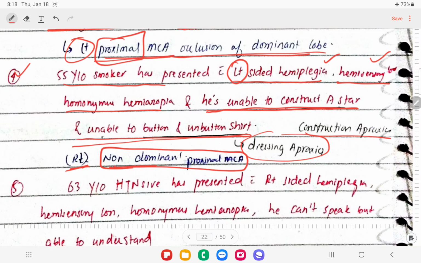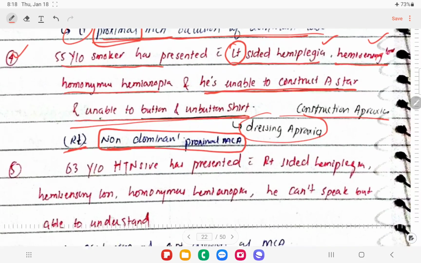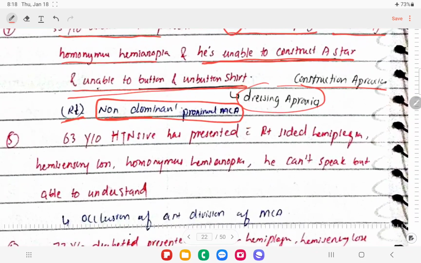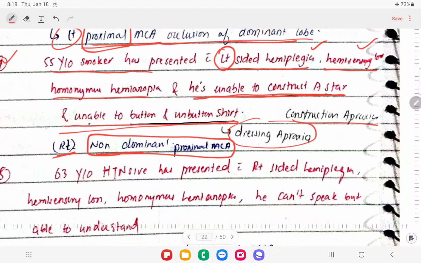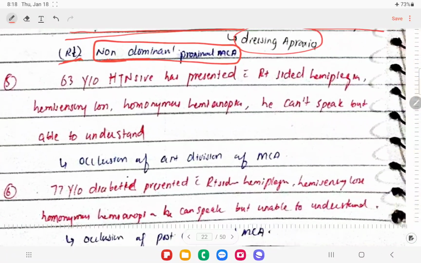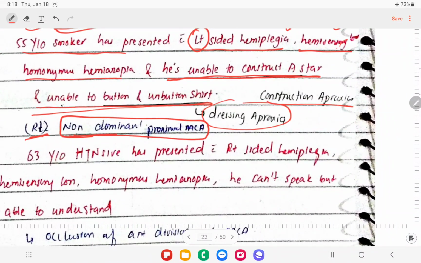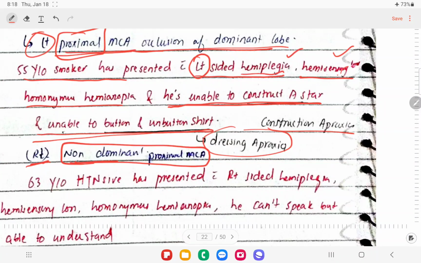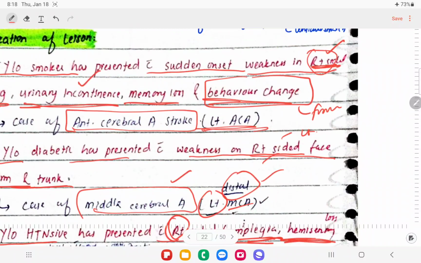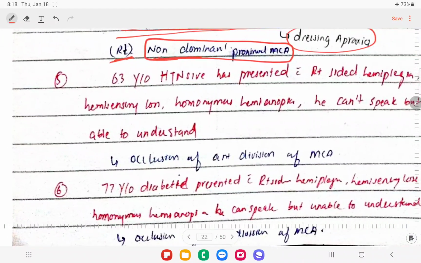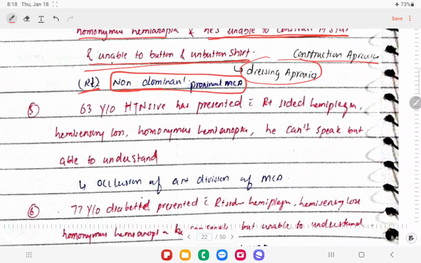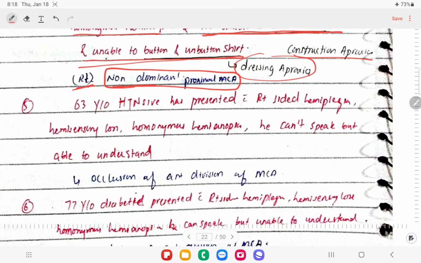So the non-dominant proximal MCA is blocked, because the patient is having hemiplegia and hemisensory loss, right? The patient is also having apraxia. Usually these apraxia features are seen with cortical stroke, aphasia and apraxia, right? If the patient is having hemisensory loss along with hemiplegia, that means the internal capsule is involved, so the proximal MCA is involved. Let's see another case.